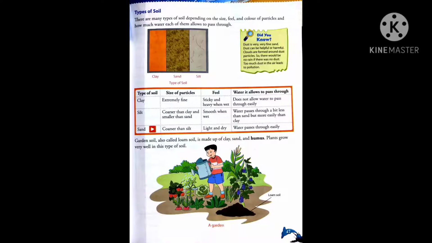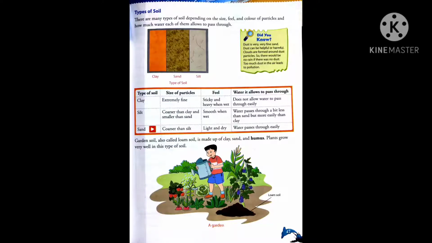Next comes sand. Sand is coarser than silt. Coarser means you can say rough and big. It is bigger than silt. Silt is bigger than clay, which means that sand is the biggest type of soil. The particles of sand are the biggest, and when you touch sand it feels light and dry, and it allows water to pass through easily.